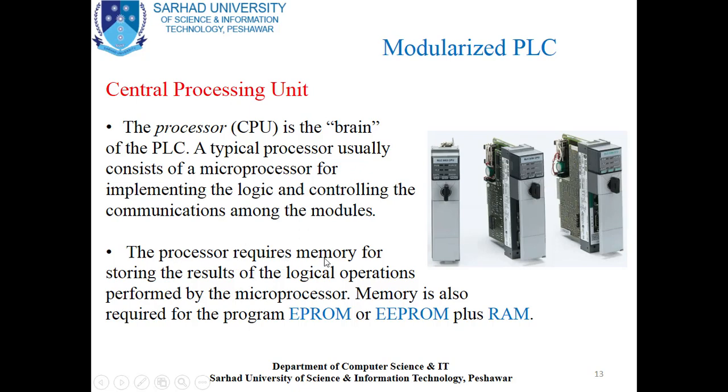The processor requires memory for storing the results of the logical operations performed by the microprocessor. Memory is also required for the program: EPROM or EEPROM plus RAM. EPROM means electrically programmable read-only memory, EEPROM means electrically erasable programmable read-only memory, and RAM means random access memory.